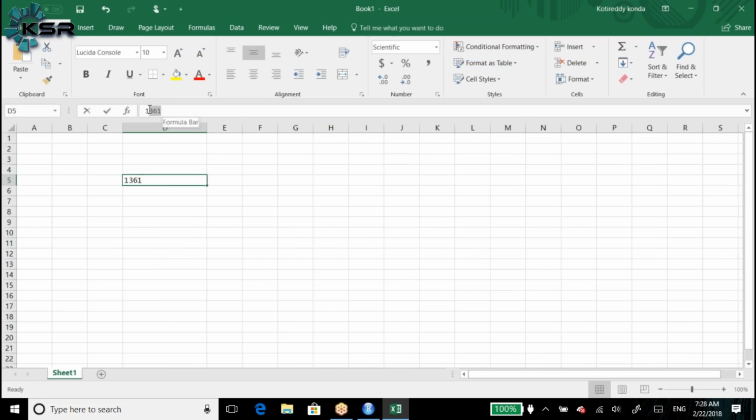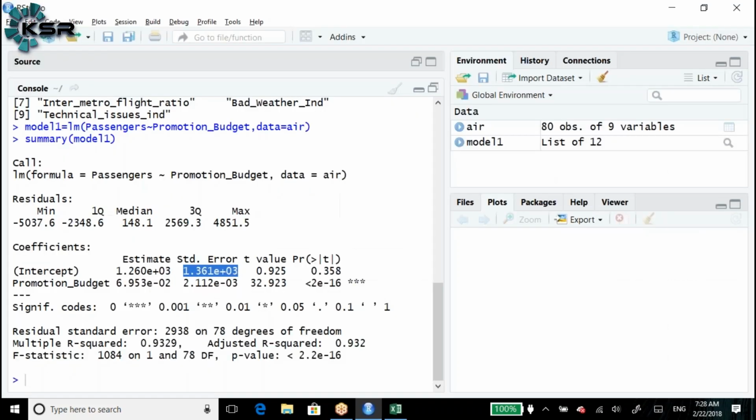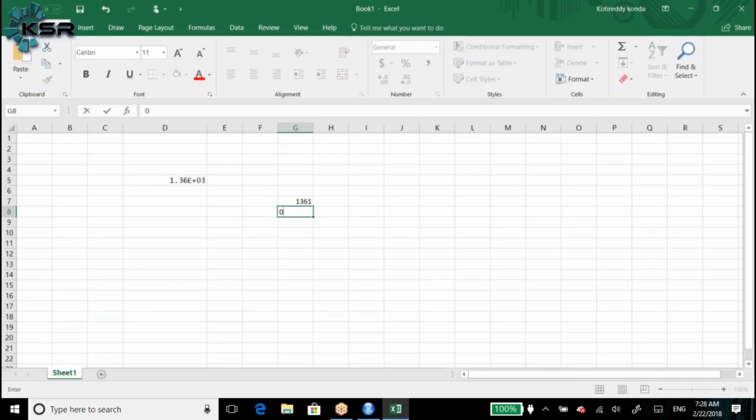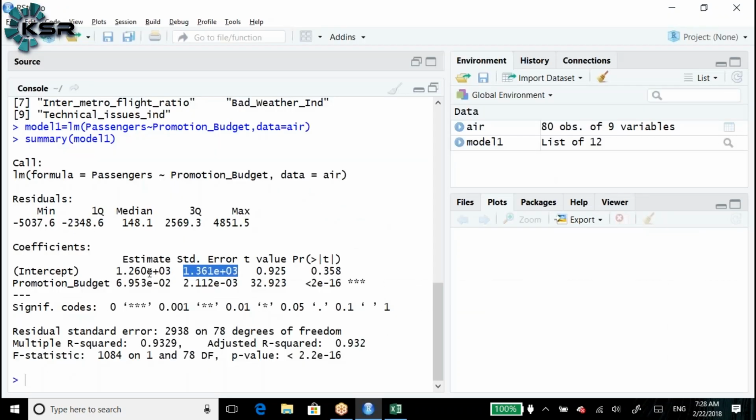See, the value is 1361 only. The t value below is 0.925. If I multiply this with 1361, I get 1258.92, right?